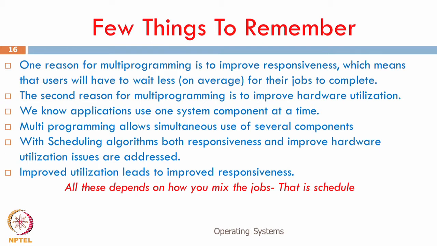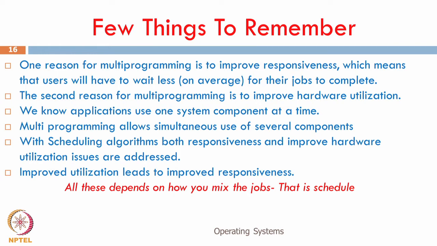The degree of multi-programming is the number of concurrent processes that are admitted into the system. It is the sum of the number of processes in your ready state and your waiting state plus what is executing. That is called the degree of multi-programming, and if the degree of multi-programming is large with a good throughput, that means every program will get a good response from the system.